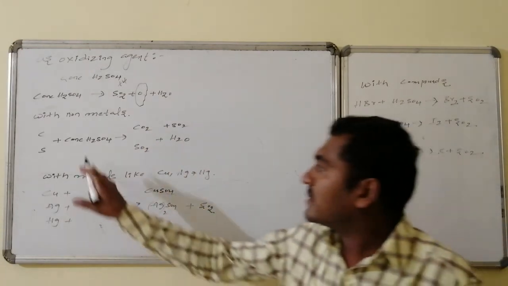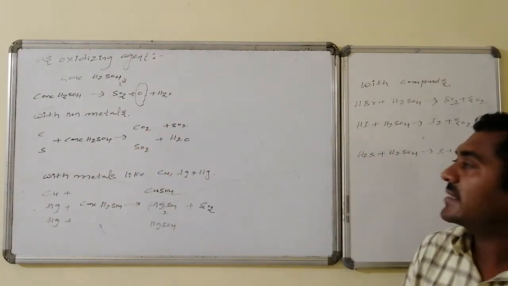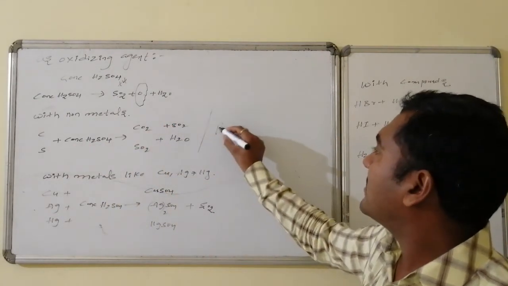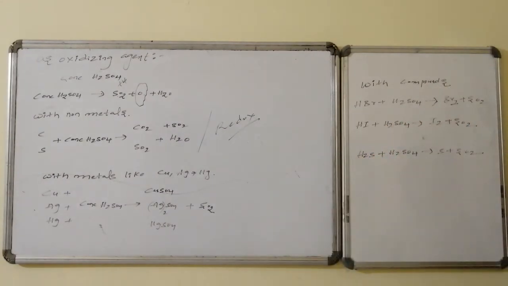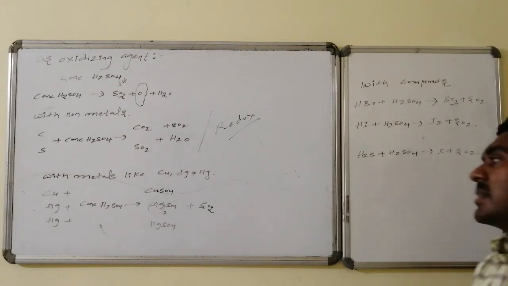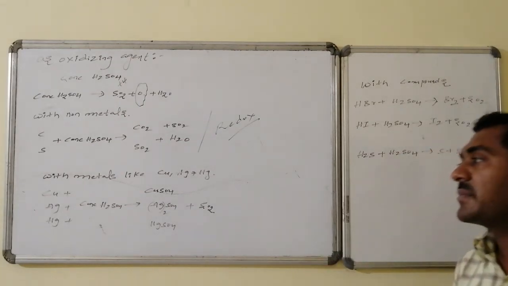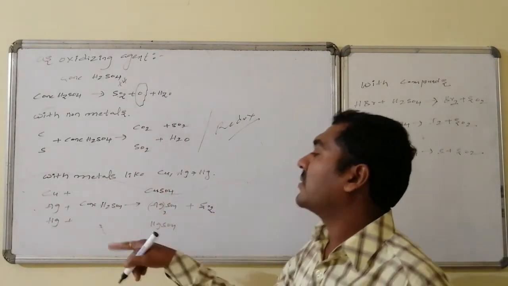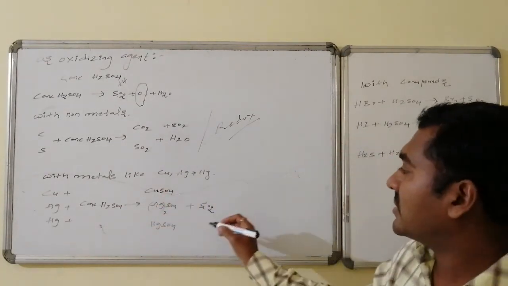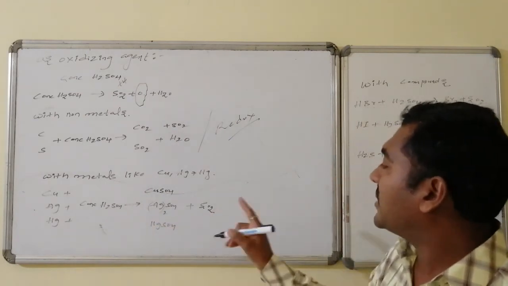In this, the sulfuric acid is reduced to sulfur dioxide, hence it is a redox reaction. Oxidation occurs over the non-metal, reduction occurs over the sulfuric acid. Similarly, on reaction with metals like copper, silver and lead, these are converted to corresponding sulfates, whereas this process is an oxidation process, followed by sulfur dioxide being reduced. Sulfuric acid is reduced to sulfur dioxide.